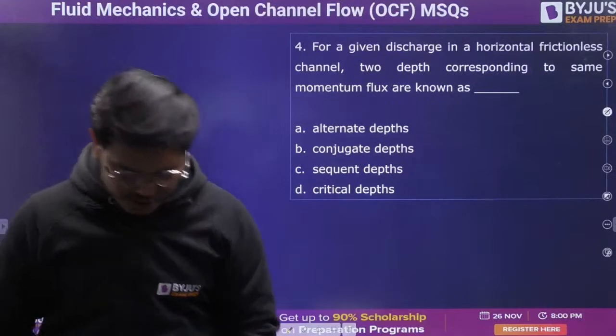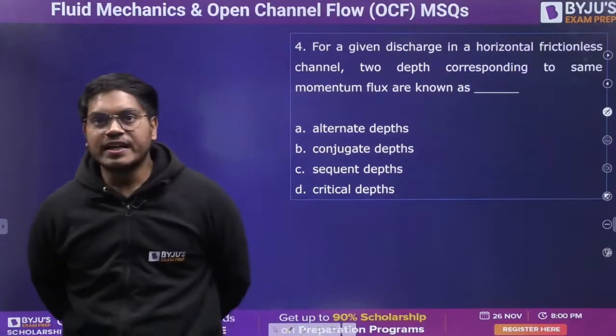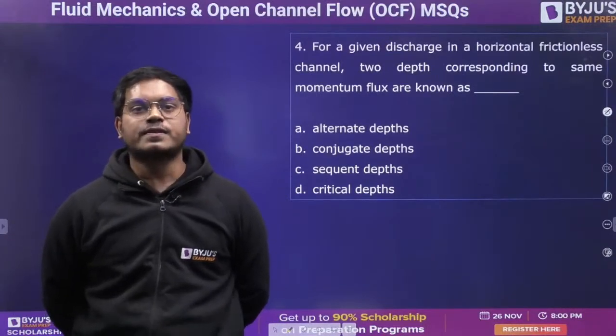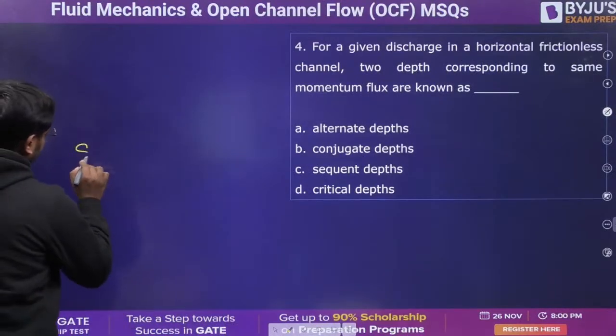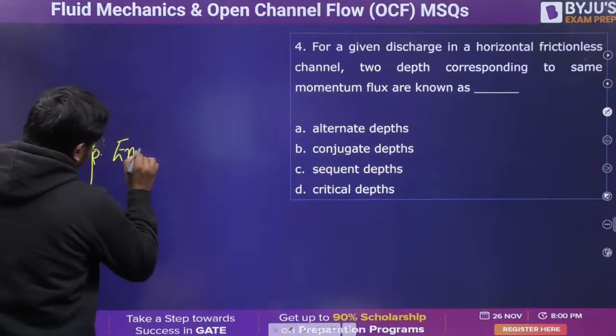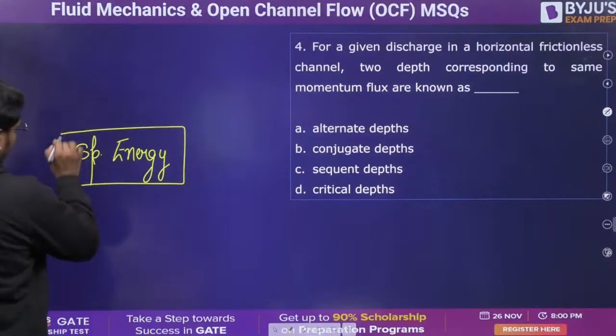Everyone, come on, guys. Is this alternate? Remember, they are talking about the momentum flux, not the specific energy. They are talking about specific force.